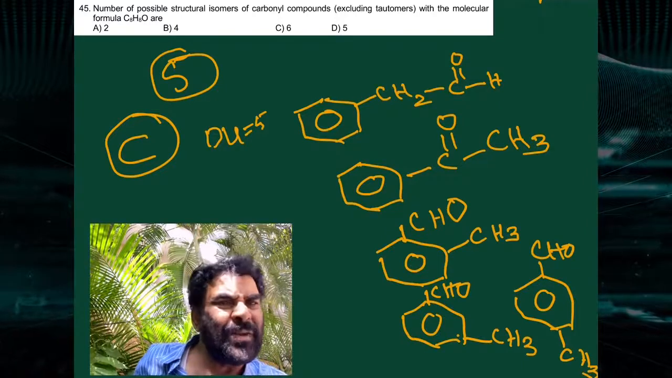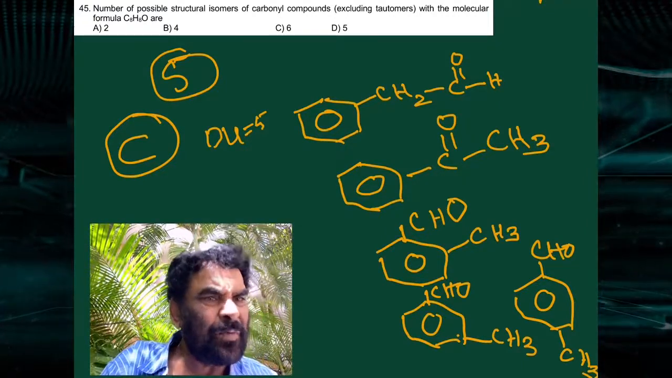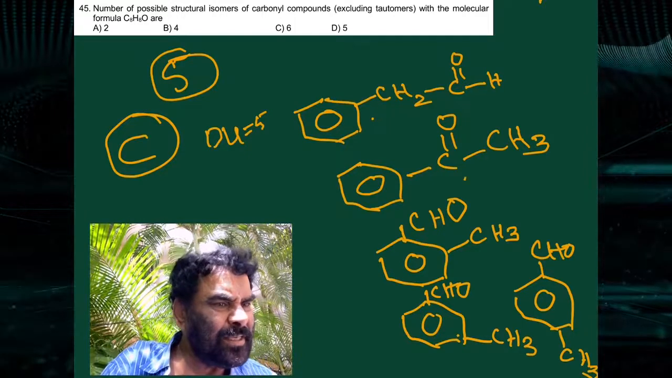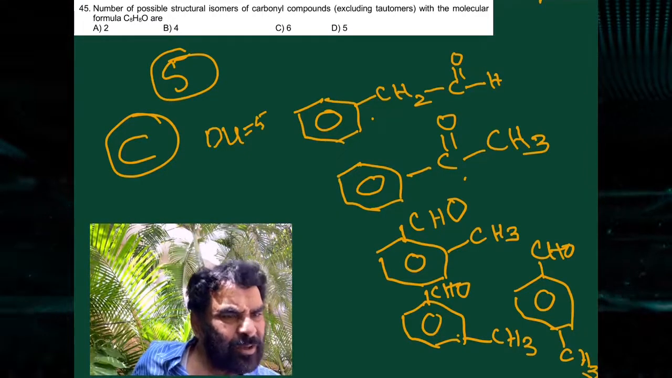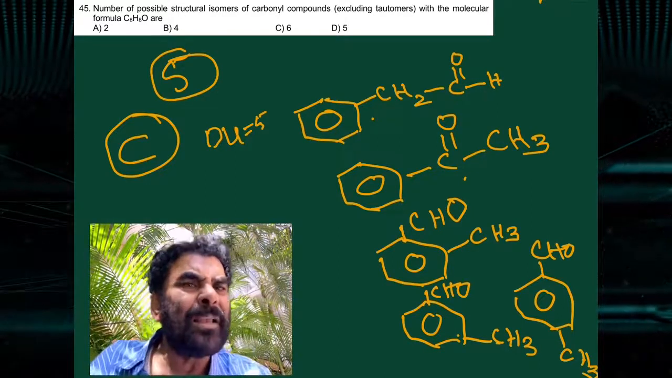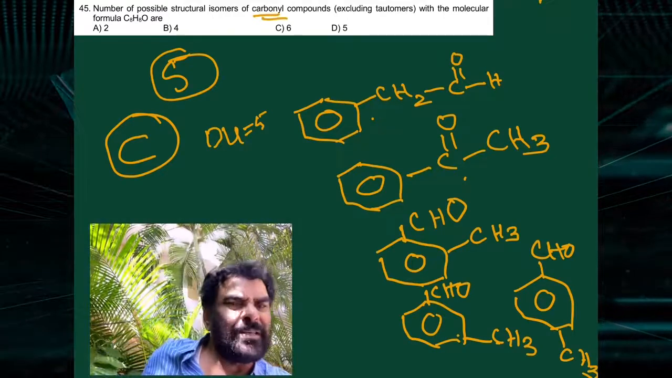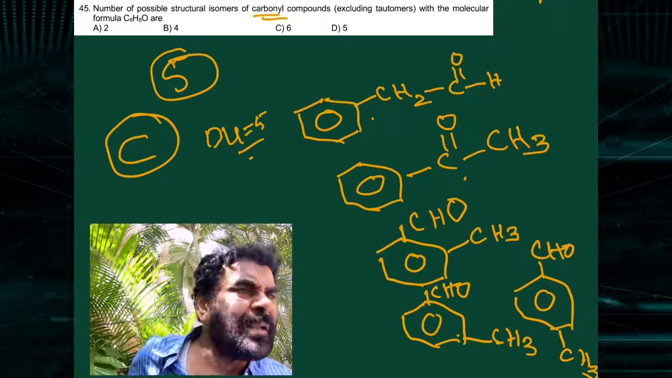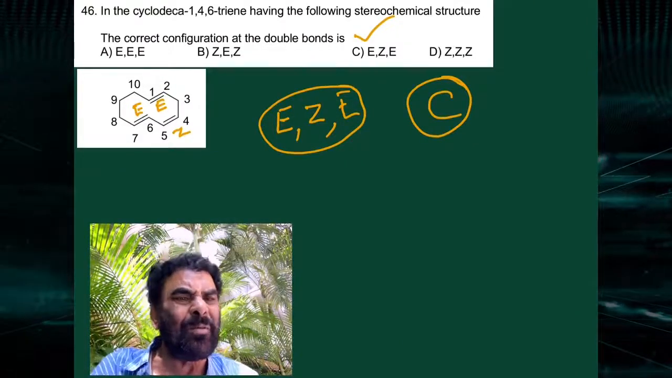ratio is nearly 1:1, then you have to take the benzene ring. So these are the isomeric compounds: phenyl acetaldehyde, acetophenone, and tolualdehydes, that is orthotolualdehyde, metatolualdehyde, paratolualdehyde. Only carbonyl compounds, not the other things, and tautomers should not be taken into consideration. Total 5 are possible.